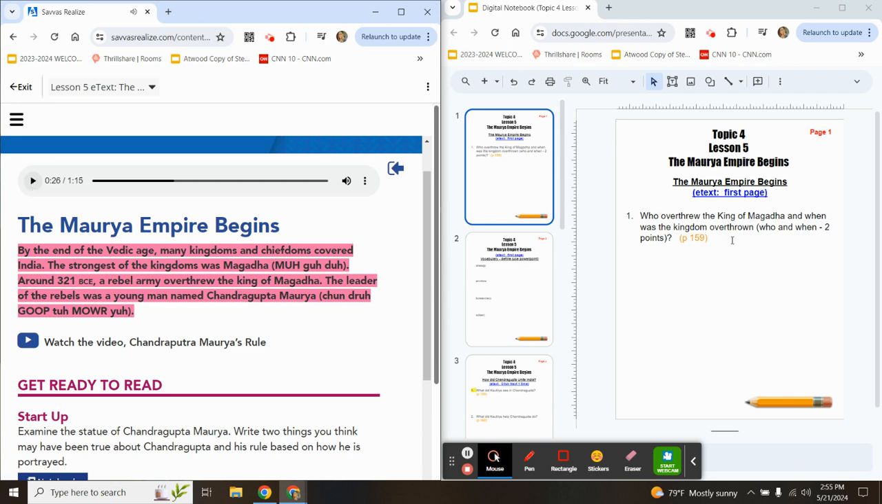All right. Again, who overthrew the king of Magadha, and when was the kingdom overthrown? You will find both of those answers in this pink highlighted text. We're looking for the name of who overthrew the Magadha kingdom. All right, let's go ahead and watch this video.